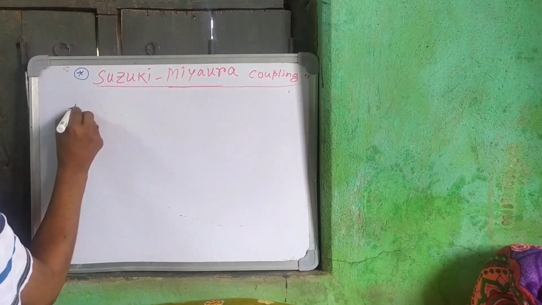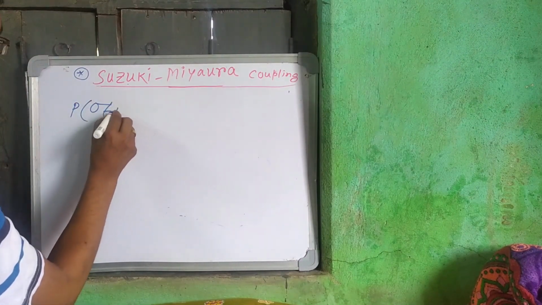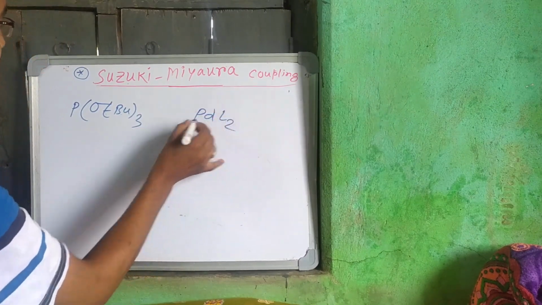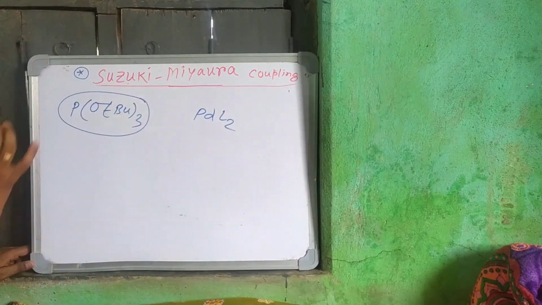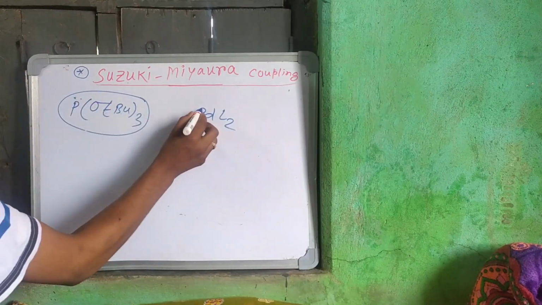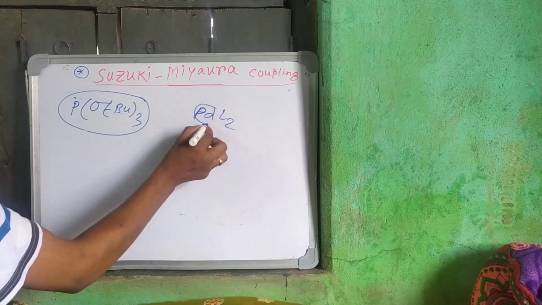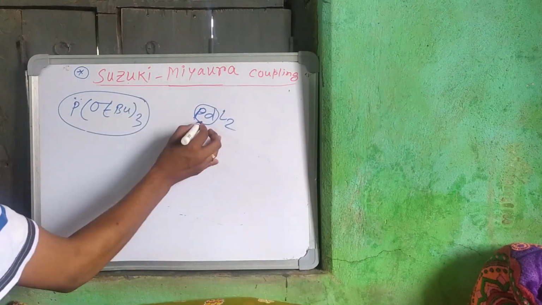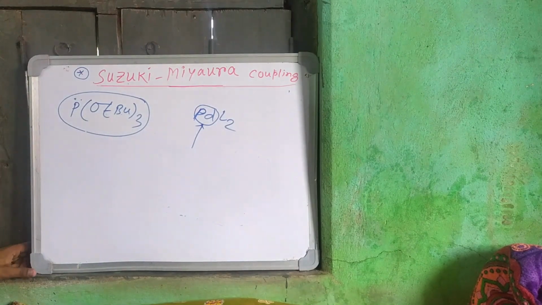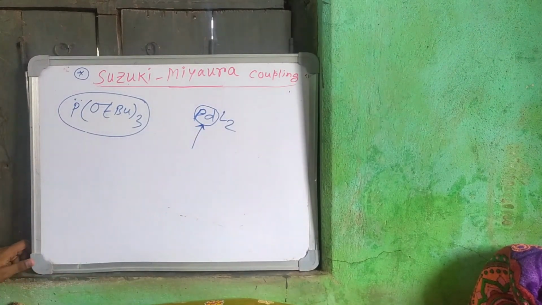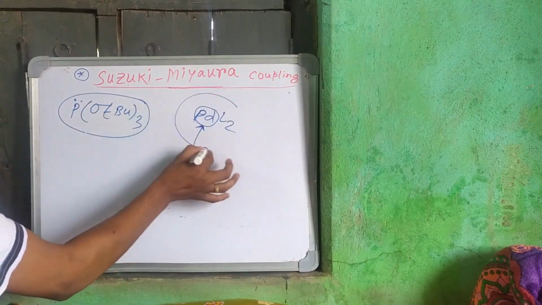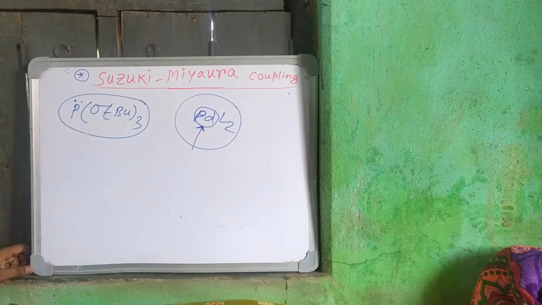See, if we take the P-tri-tert-butyl group as a ligand, meaning this was the catalyst L2, this is a phosphorus ligand, and we know that phosphorus is a very good sigma donor. If it is a very good sigma donor, the electron density on palladium increases very much, so the rate of the oxidative addition increases. I have talked about oxidative addition in my previous video; you can watch it to understand it better. So if we use this ligand, oxidative addition increases, and the rate of the Suzuki-Miyaura reaction also increases.